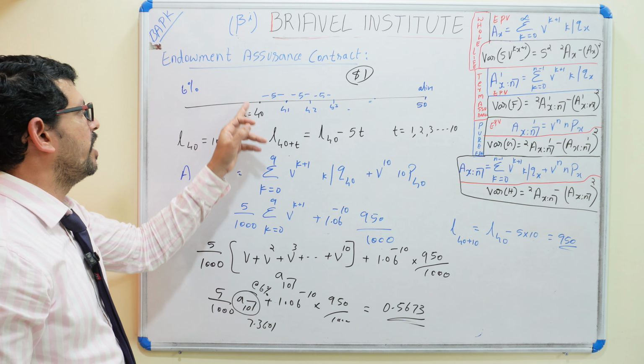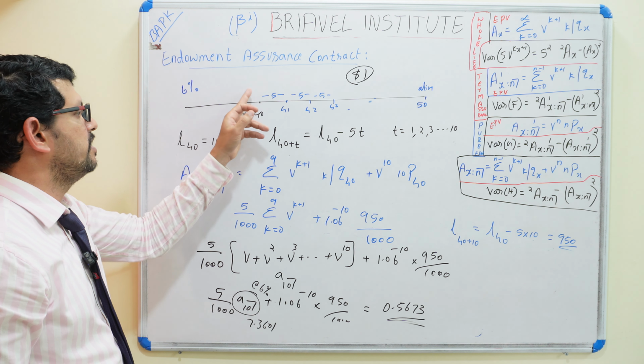It is 0.5673. For this $1 unit, we have to pay when he dies in between or he is alive here. If you need to pay $10, then what will be the present value? 5.673. So like that, we have calculated here for age 40, 10-year endowment.